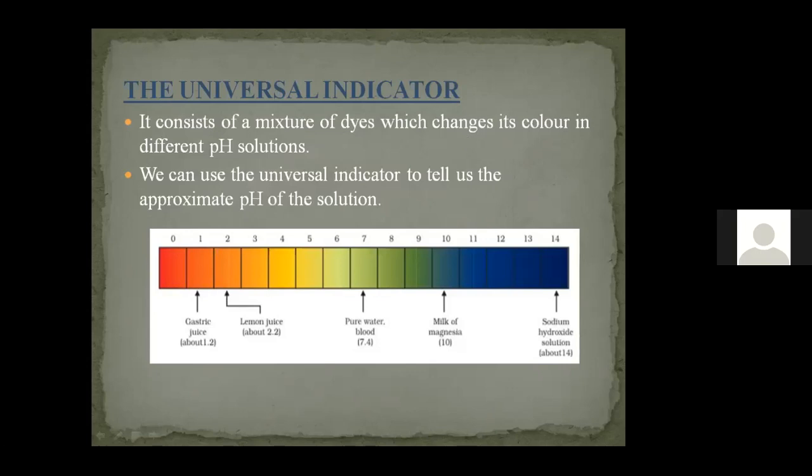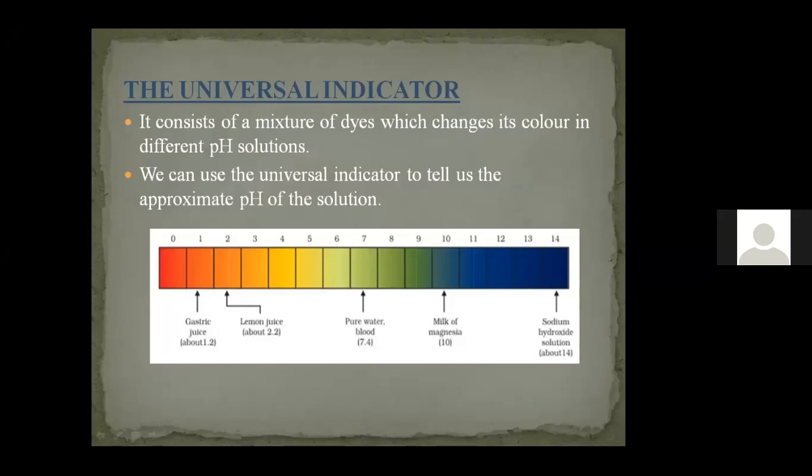So you can try by yourself, take a turmeric powder and add lime juice into it. See the color. Take water, you can take soap water, you can take a hand wash, anything, whatever it is there at home, and you can see what is the change in color. Remember, if you get red color while adding a substance into a turmeric powder, then the substance which you added to the turmeric powder is acidic in nature. Not acidic, it is basic in nature.